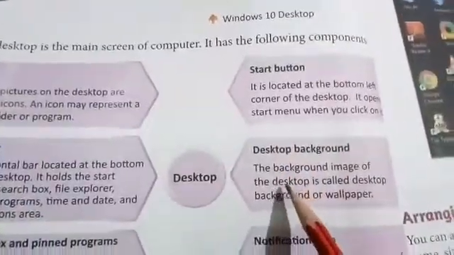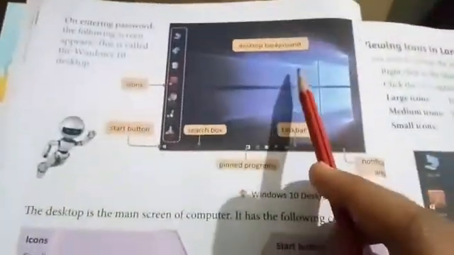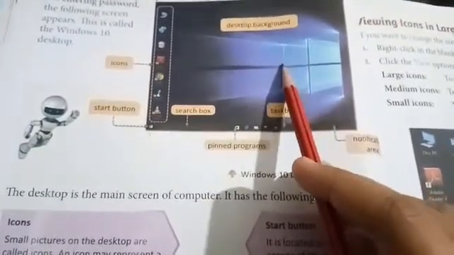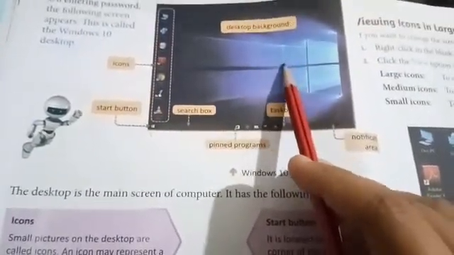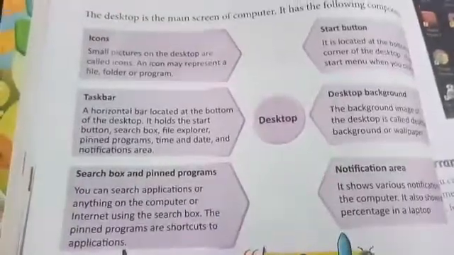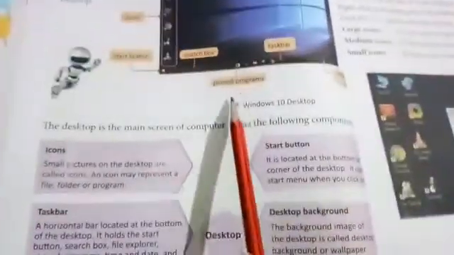Desktop background: the background image of the desktop is called the desktop background or wallpaper. The picture that appears on this screen in the desktop is known as the desktop background or wallpaper. Search box and pinned programs: you can search for an application or anything on the computer or internet using the search box. The pinned programs are shortcuts to applications. So these are the pinned programs, the shortcuts to our applications. We can search anything from them.